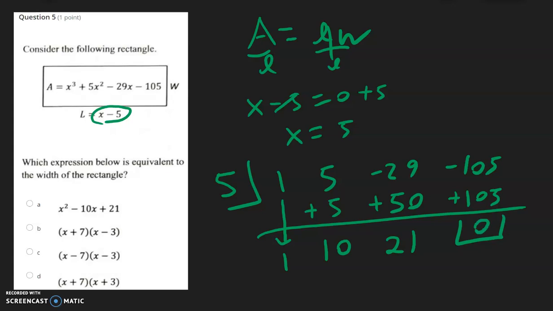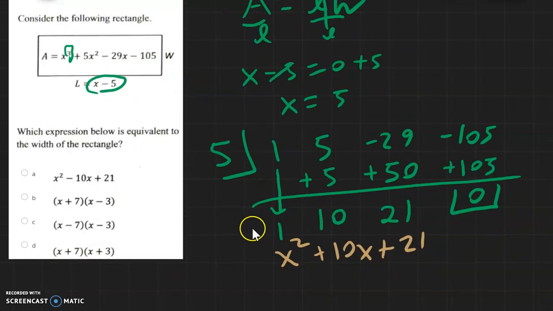Because we began with the x cubed, our first term is going to be 1x squared. Then 1 less than that, this one will be 10x, and this one will be 21. And we have no remainder. But looking at the answer choices, we don't see that answer anywhere. But look at B, C, and D. It looks like we need to continue factoring this.